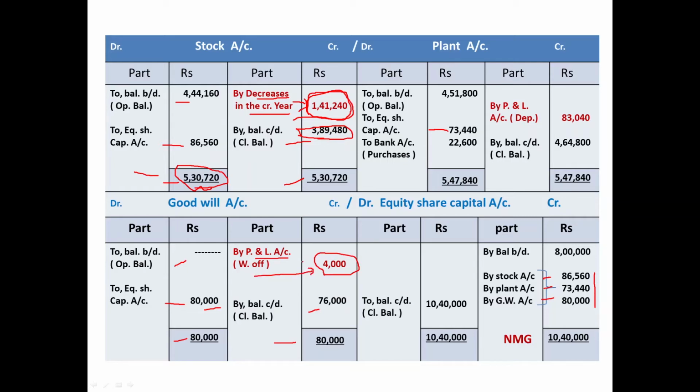Profit and loss account debited, goodwill account credited. It's a non-cash item. So from the viewpoint of the fund flow statement process, we will have to add back this 4,000 in the current year's profit once again by showing it in the adjusted profit and loss account on left hand side, plus side, debit side.